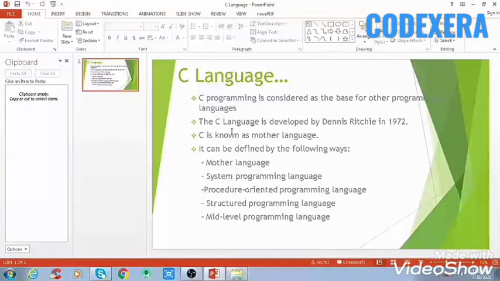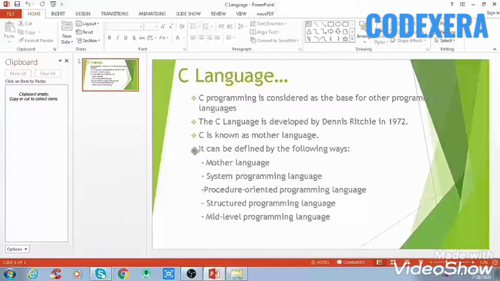Also, C has become a widely used professional language because of some reasons I will tell you. The first reason is that it is easy to learn. We can easily understand the syntax of C language. It is a structured language and it produces efficient programs which we can understand easily, and it can also handle low level activities. That's why C became more popular in the modern era.